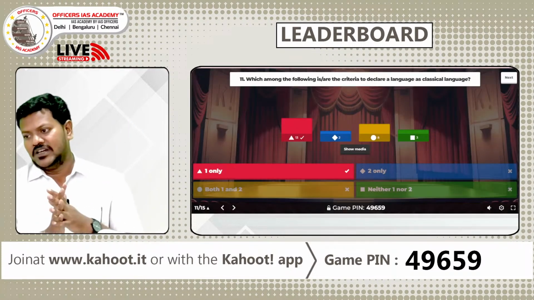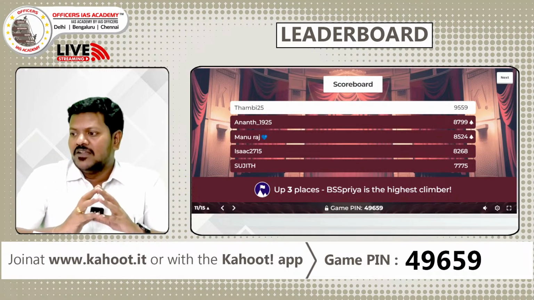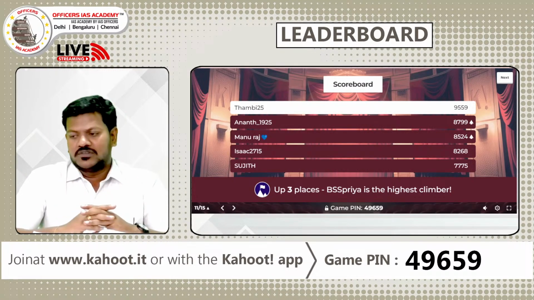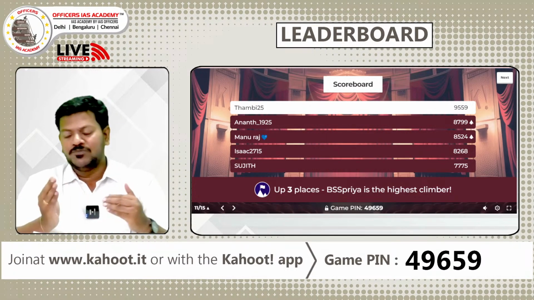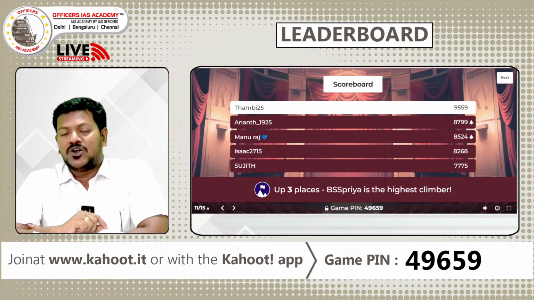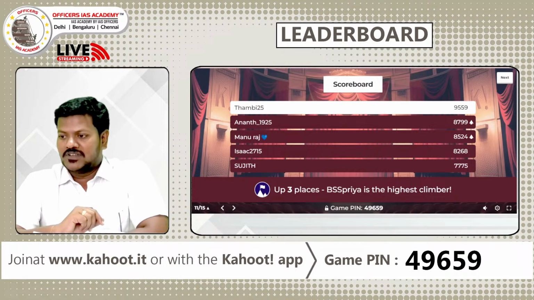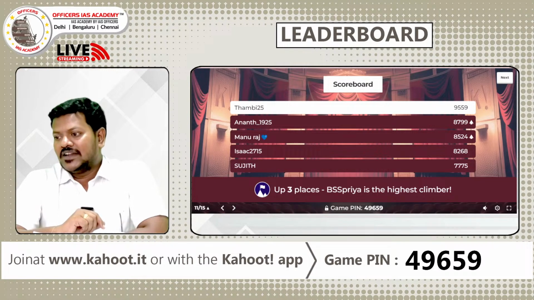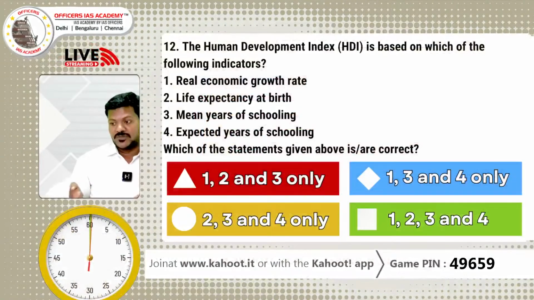So we'll see the leaderboard now. We are left with 4 more questions. Again, Thambi maintaining a good lead of around 700 plus points. Very good, Thambi. Anant from third position moved to second. Congrats, Anant. Try to move to the first position. Then we have Manuraj, who was there in the first rounds, again getting into top 5. Congrats, Manu. Then Isaac, then Sujit. Congrats to all of you. Then we have Priya, BSS Priya, who is the highest climber. Congrats, Priya. Try to get into the top 5. So we'll move to the next question, question number 12.